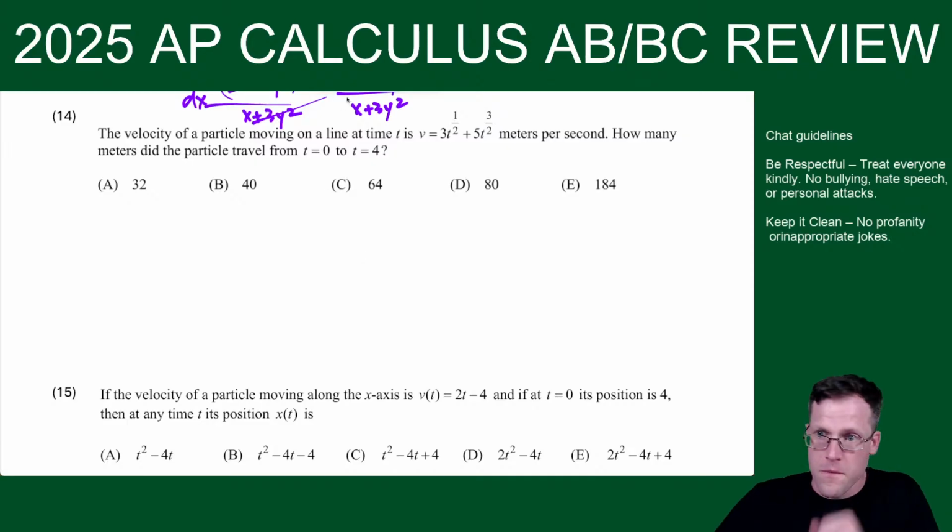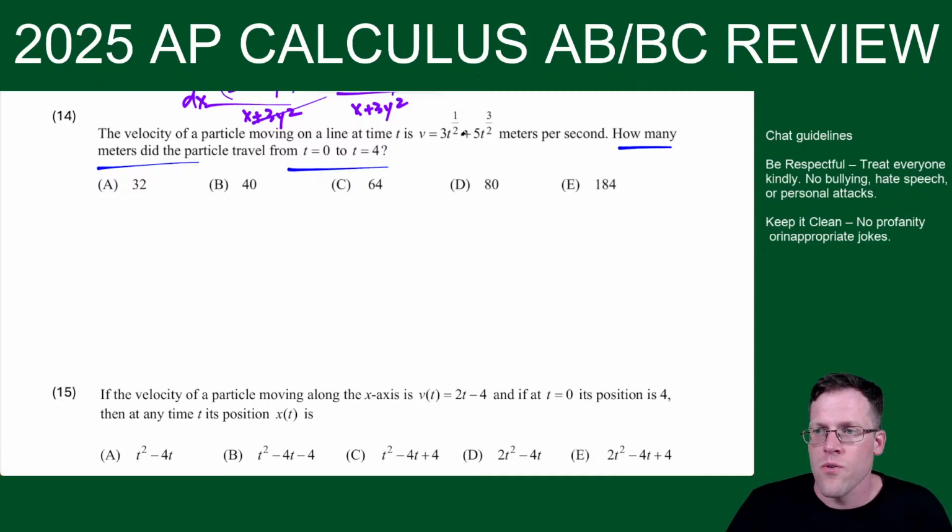All right, so here we go. The velocity of a particle moving on a line at time t is given by this equation. How many meters did the particle travel from t equals 0 to t equals 4? For this one, we should know domain and range ideas.